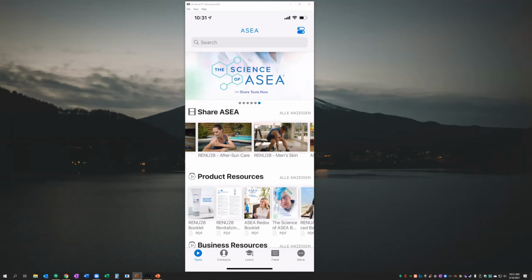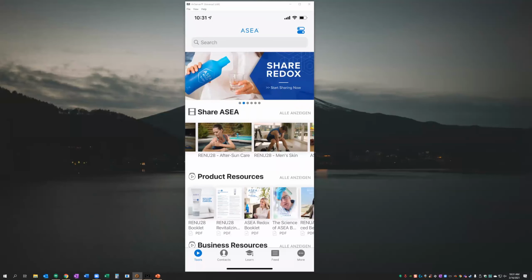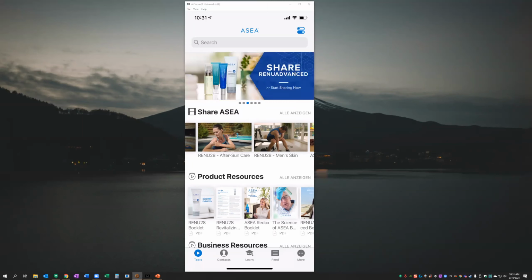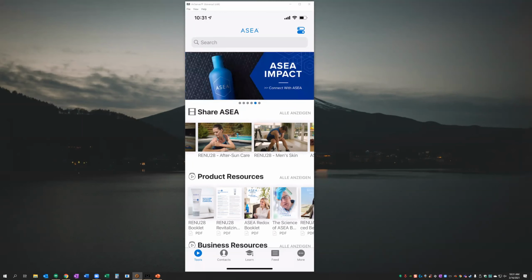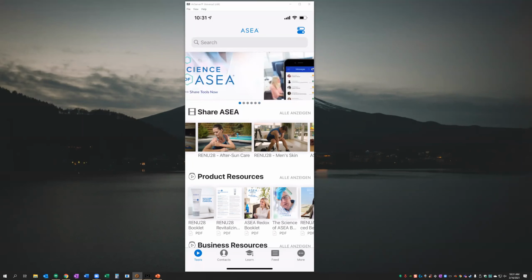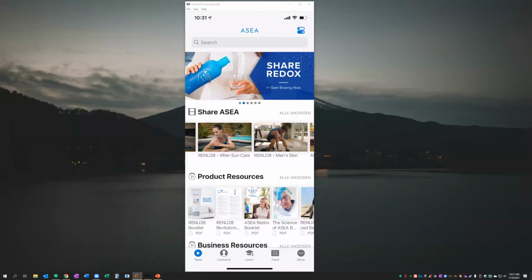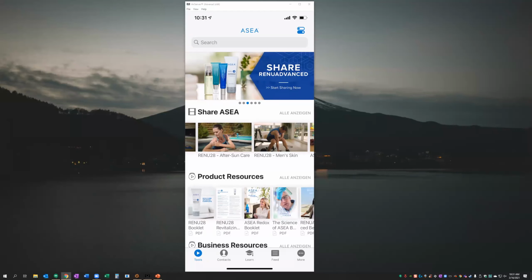The previous app, the main difference is you could find a lot more leadership communication in the previous Genie app. You're not going to find that much here. This is going to be much more of a corporate to-field app for content, an official library of content. You're probably going to see that as the main difference between the existing Genie Go app and the ASEA Connect app that you're looking at here on my screen. The ASEA Connect app is going to be our official library of content that you're going to normally find in our media library in ASEA.